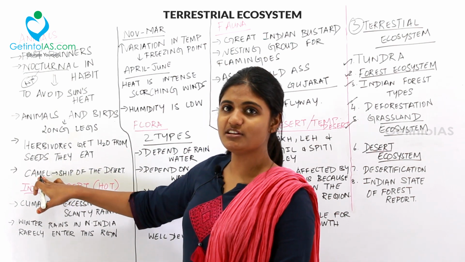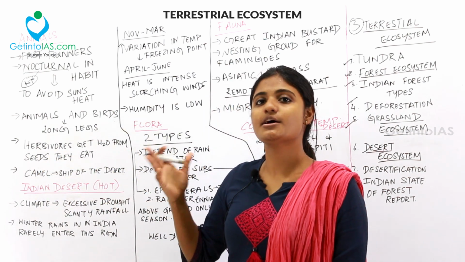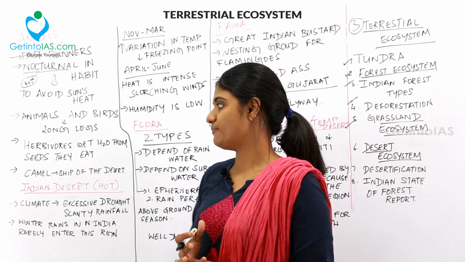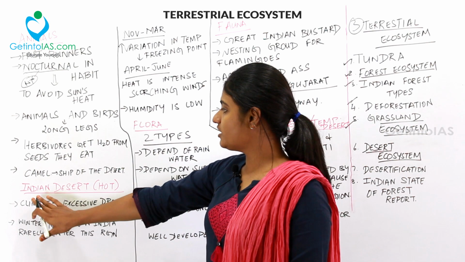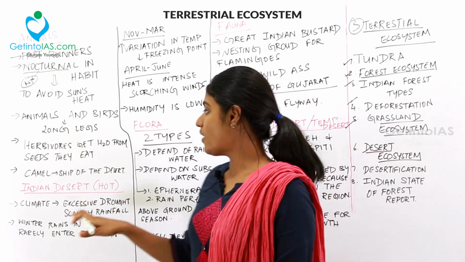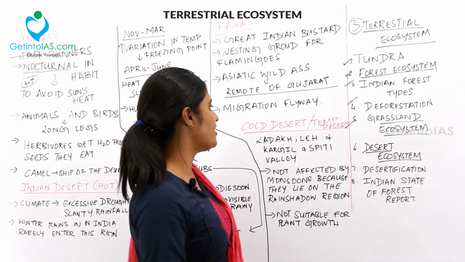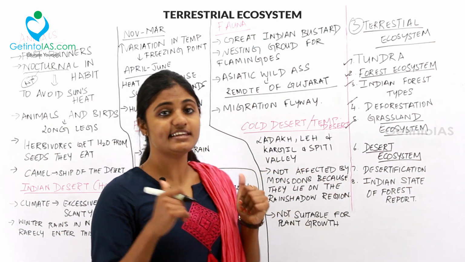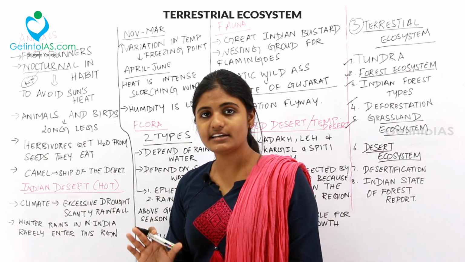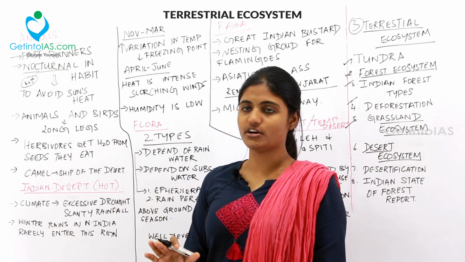And then the camel is called the ship of the desert because it can survive without water for a long period of time. And then coming down to the Indian desert, we have two types of deserts in India. One is the hot desert and another one is the cold desert. So let us deal with the hot desert. Under the hot desert, the Thar desert in India is called the hot desert.